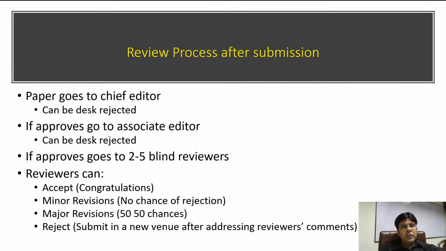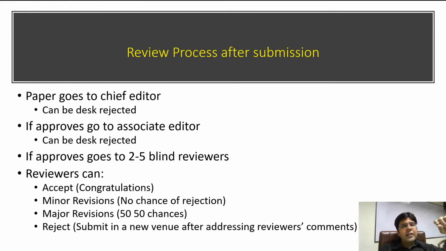Okay, if the chief editor thinks your paper is good and has quality, he will send your paper to the associate editor. Then the associate editor will again see the quality and think whether it should be rejected or can go for the further review process. If he thinks the paper is not good, he may reject it, or if he thinks the paper is good, then he can send it to 2 or 3 or 4 or 5 blind reviewers that will review your paper work.